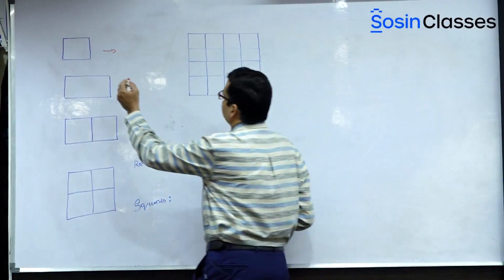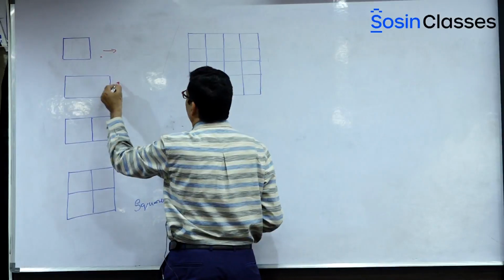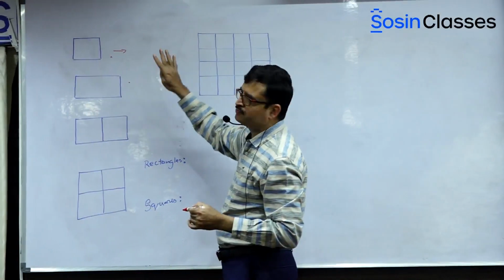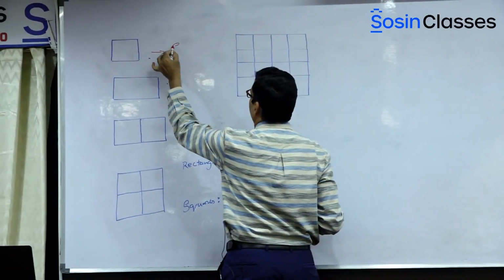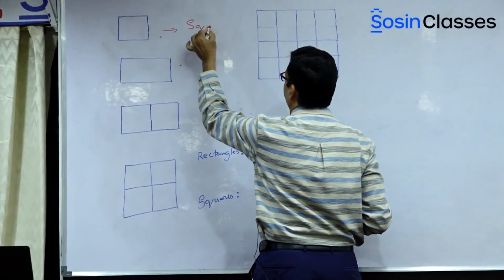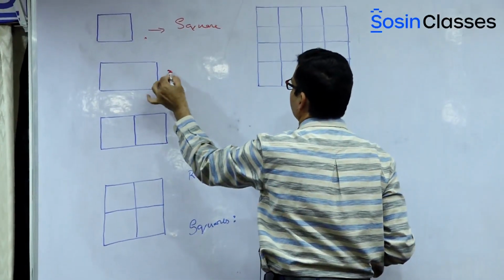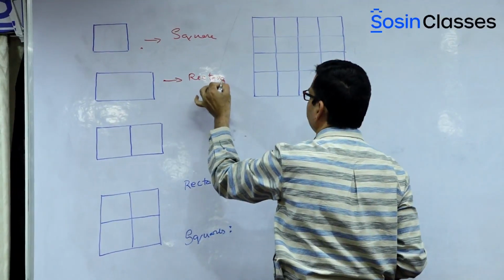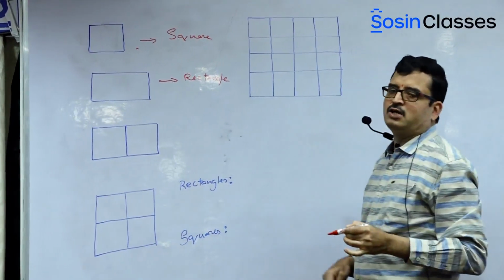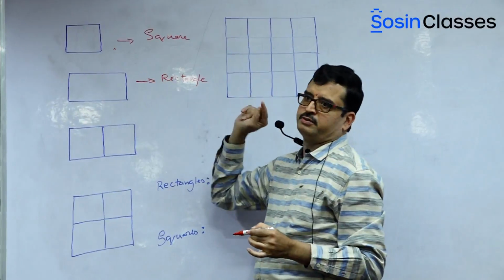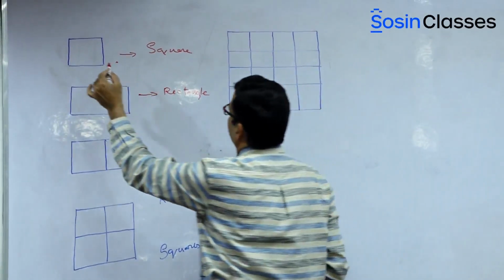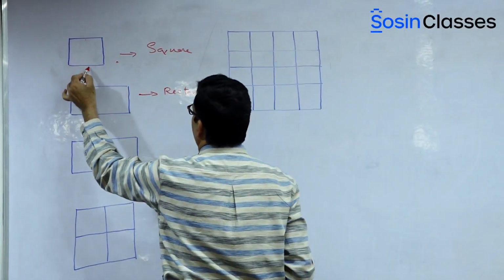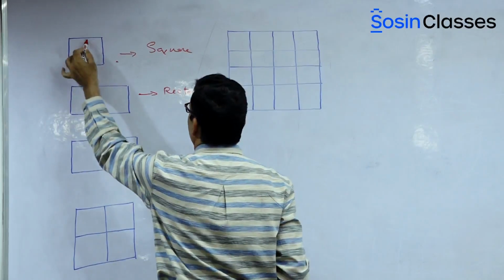Now, see, when you look at here, I think you're able to find out the difference between these two. So this is a square, whereas this is a rectangle. I want to know what is the similar feature. See, the opposite sides, the length of the opposite sides are same, yes or no?